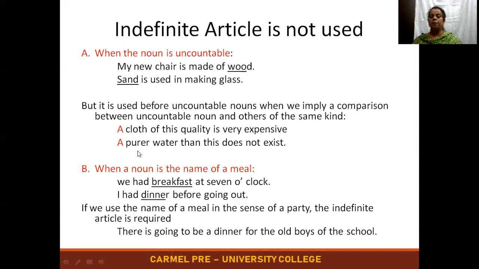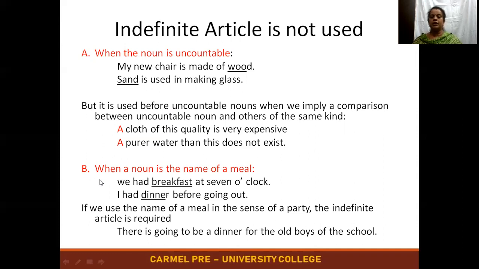In the same way, a purer water than this does not exist. So water is also an uncountable noun. You can only measure it, you cannot count it, right? So a purer water than this does not exist. So we are comparing it. Okay, so when you're comparing the uncountable noun, then we can use a.